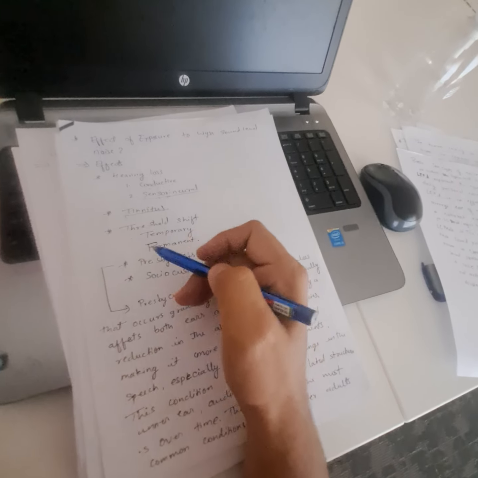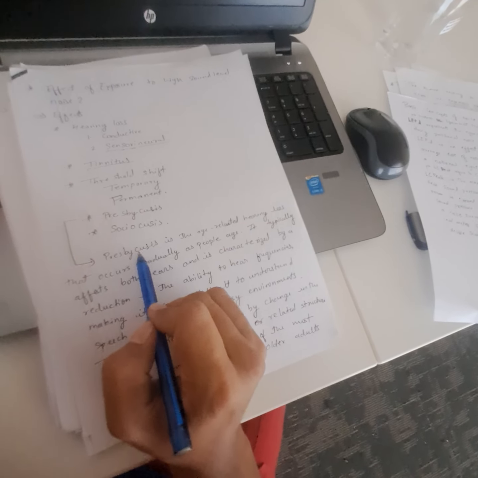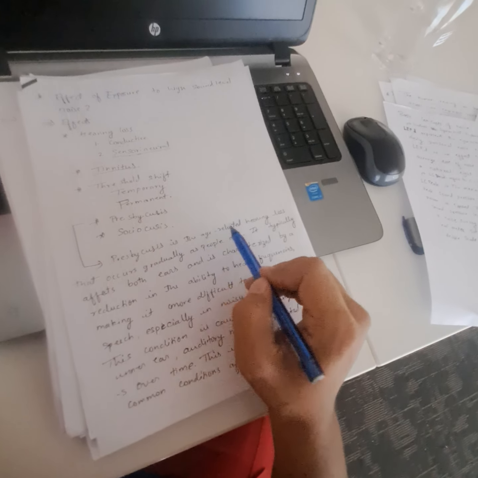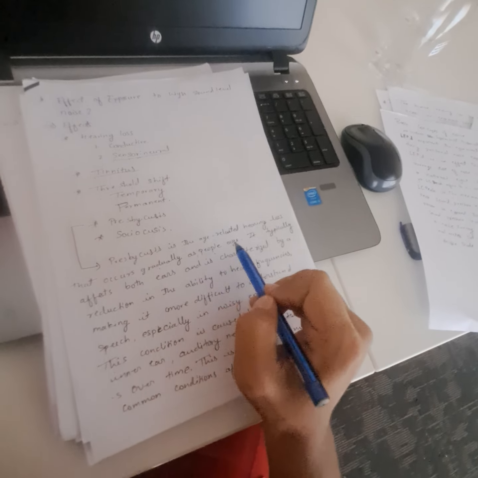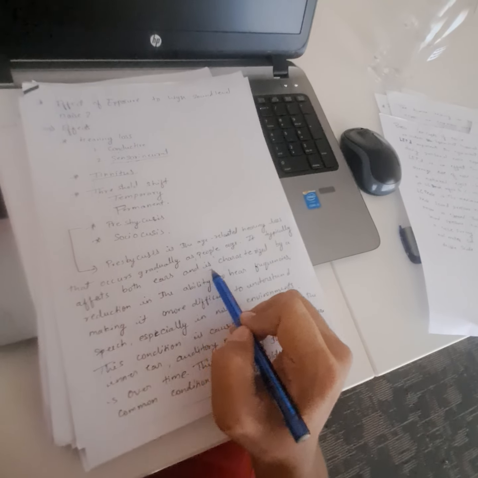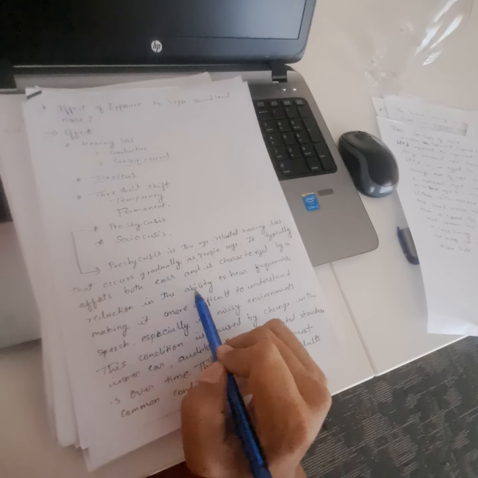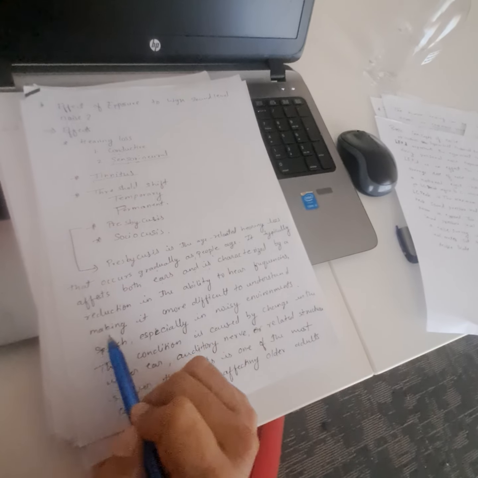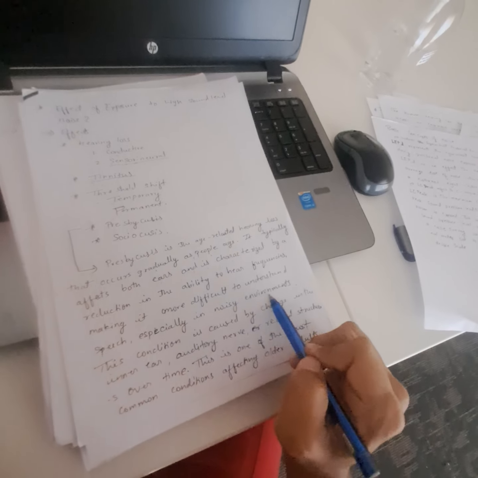So we are going to see what presbycusis is. Presbycusis is age-related hearing loss that occurs gradually as people age. It typically affects both ears and is characterized by a reduction in the ability to hear high frequencies, making it more difficult to understand speech, especially in noisy environments.